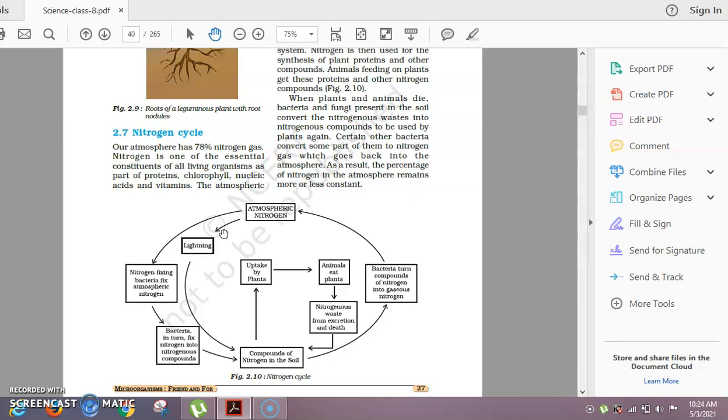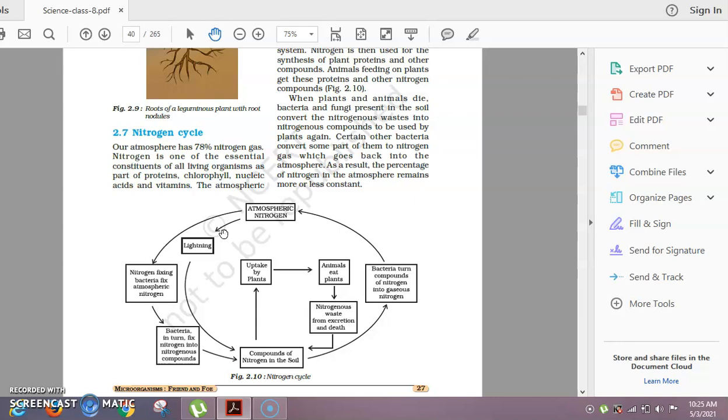Then biological nitrogen fixation. You have already heard about a bacteria called rhizobium, which leguminous plants usually contain. The plants which usually contain this bacteria are peas, beans, pulses, leguminous plants. In their root nodules, these bacteria take atmospheric nitrogen and convert it into a nitrogen compound, and some cyanobacteria like Nostoc and Anabaena also fix the atmospheric nitrogen into nitrates. Students, this is the first part of the nitrogen cycle, which we call nitrogen fixation.